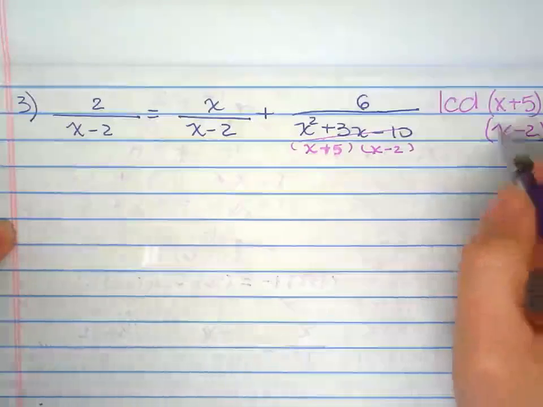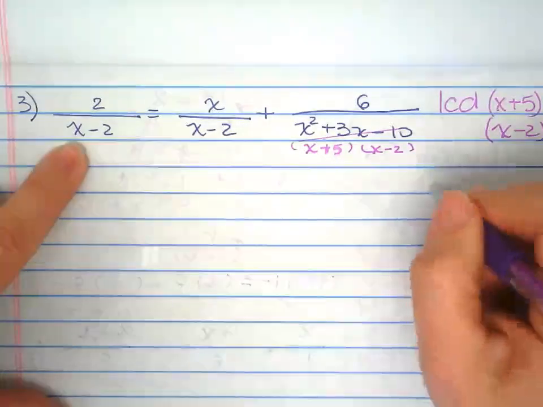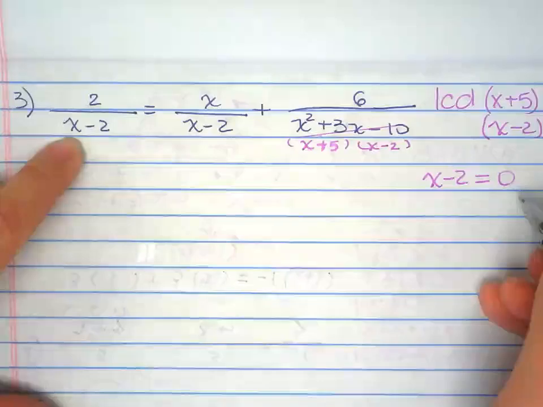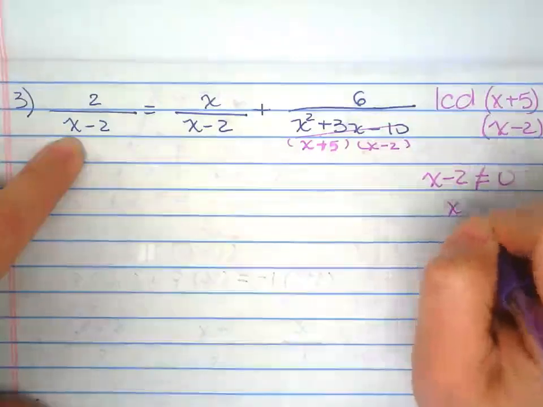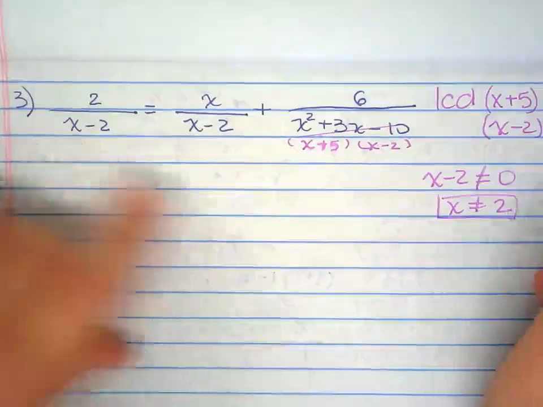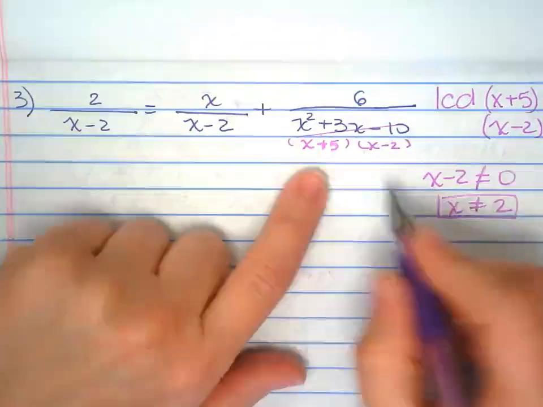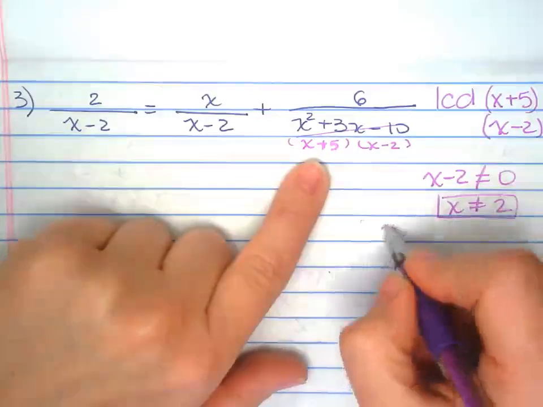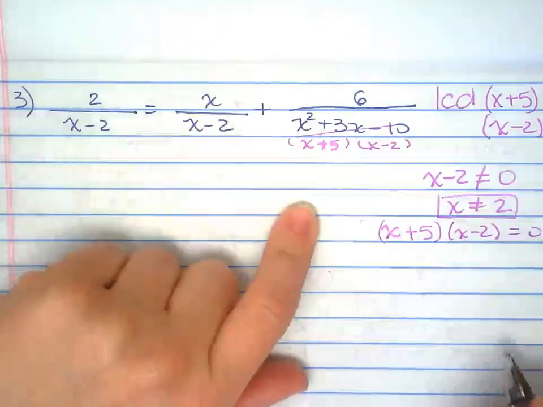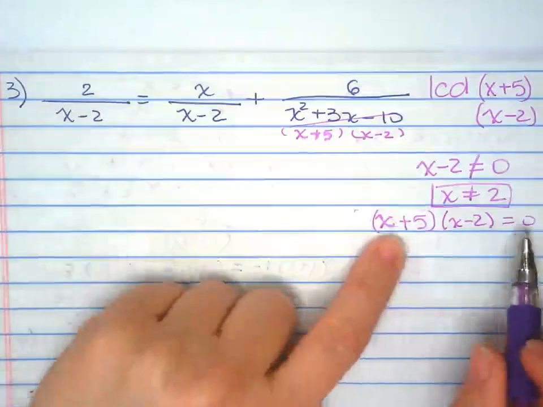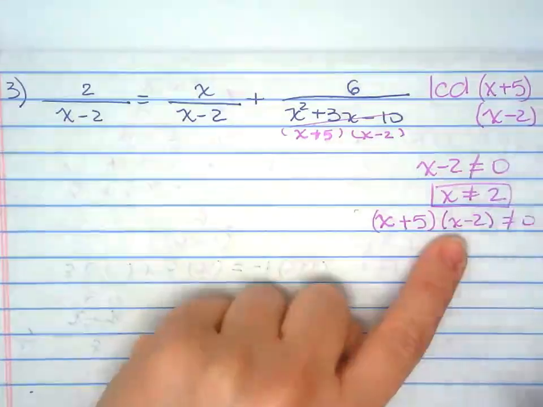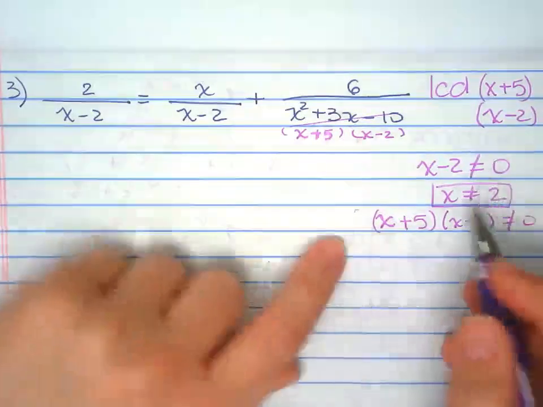Before you start solving, do the restrictions. So if I have x minus 2 equals 0, we don't want your denominator to be 0. So if I add 2 to both sides, x must be different than 2. This is one restriction. The other one, I have this denominator right here. I make this equal 0. And we both know to solve quadratics, you set each term equal to 0. This one I already did, so I'm not going to do it again because it's already there.